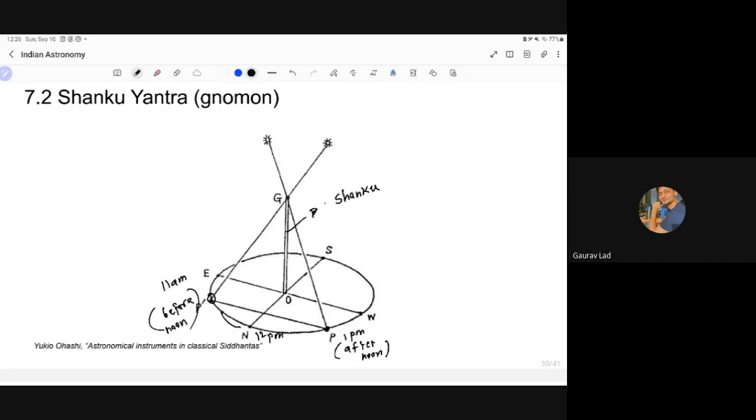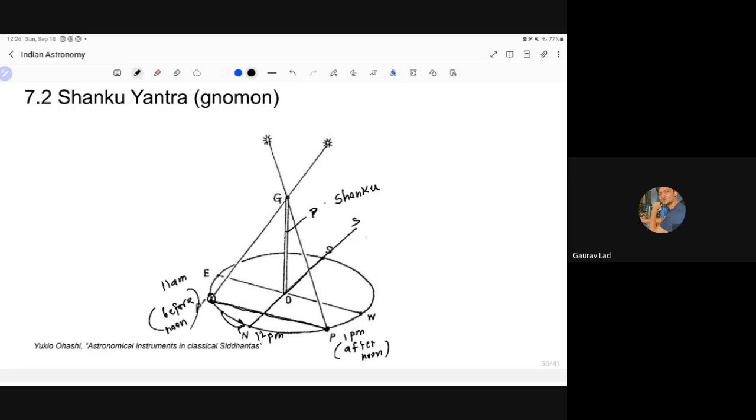So basically, plot the point which gives the shadow before noon and afternoon at equal intervals of time. When you do that, join this line and draw a perpendicular bisector to that. That perpendicular bisector is actually the north and the south direction.